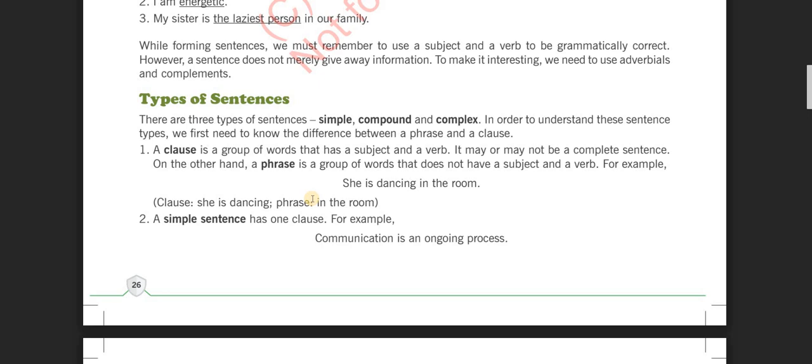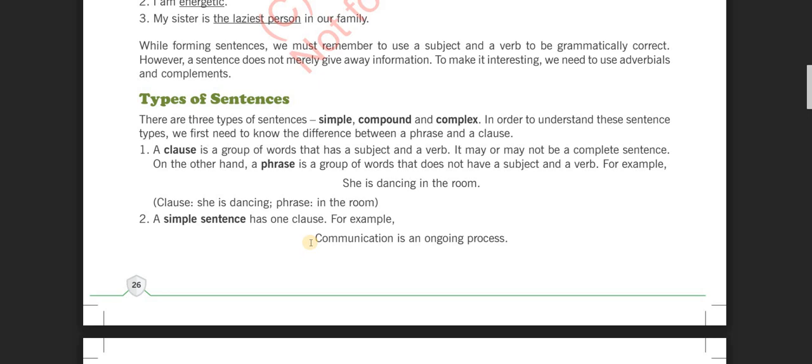Now let's find out what is a clause. A clause is a group of words that has a subject and a verb. It may or may not be a complete sentence. On the other hand, a phrase is a group of words that doesn't have a subject and a verb. So what is a clause, what is a phrase? Now we all know. Clause: she is dancing. Phrase: in the room.